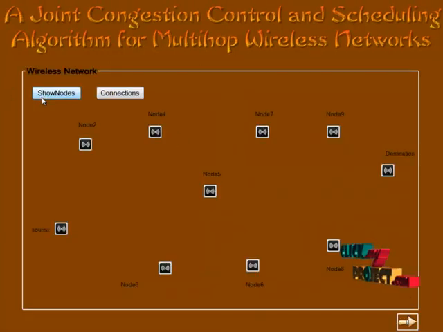It will show the nodes. The nodes in the network are shown here. We are going to use 10 nodes. The source and destination nodes are shown. Then we click the next button.